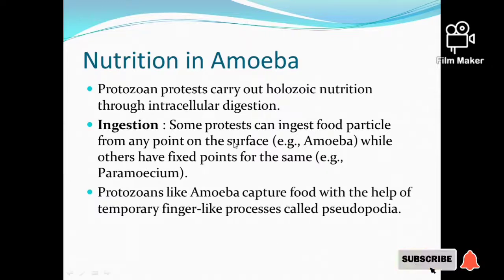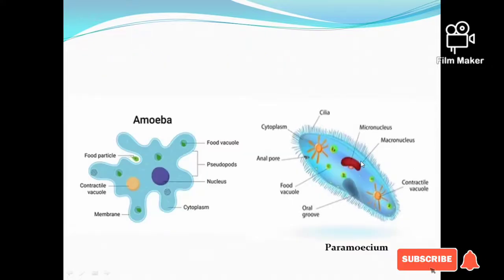And if you take another protozoan like paramecium, it ingests the food particles from fixed points. Do you know how this paramecium ingests food particles into it? This paramecium has small hair-like processes called cilia. Beating of cilia creates a current in water that pushes the food particle through the cytostome or cell mouth. And the process of ingestion of solid food particles by a cell or unicellular organism is called phagocytosis.